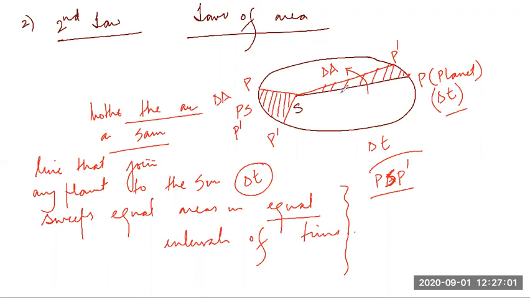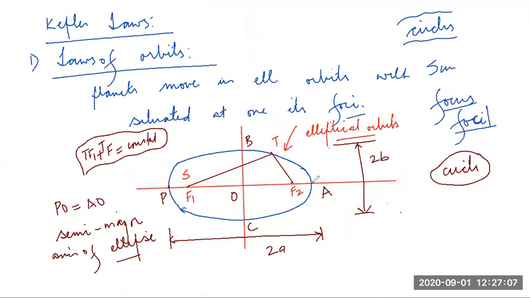One thing I forgot to tell you, students, please come here. This point A, which is farthest from the sun, is known as aphelion. A-P-H-E-L-I-O-N, aphelion.